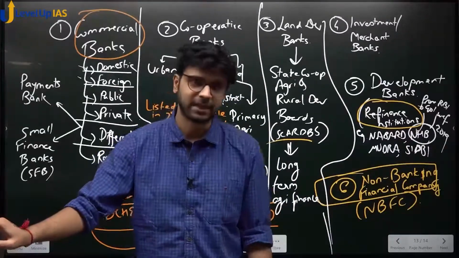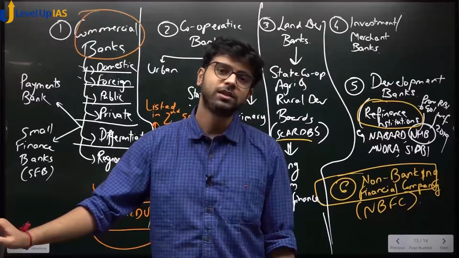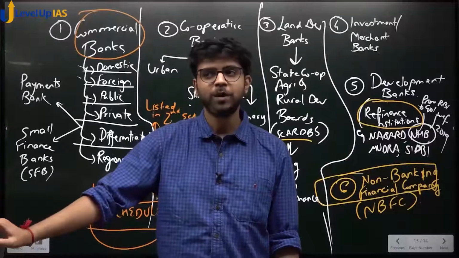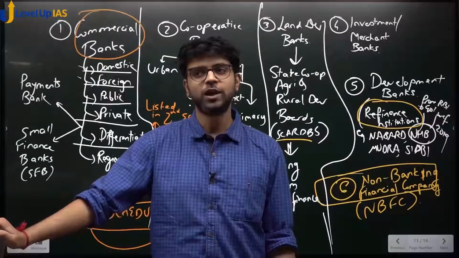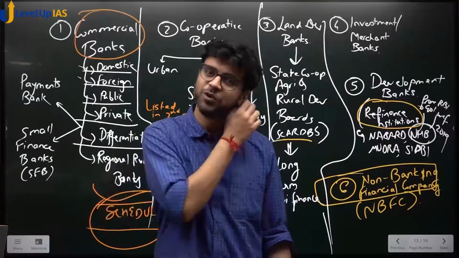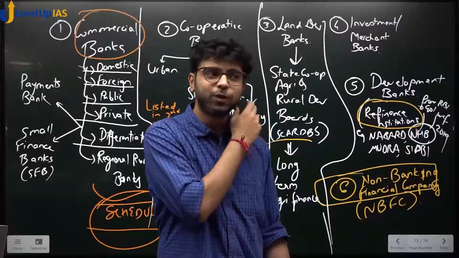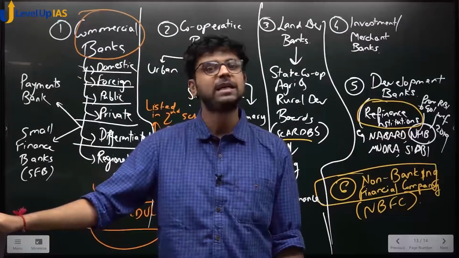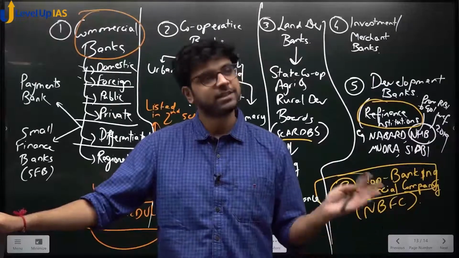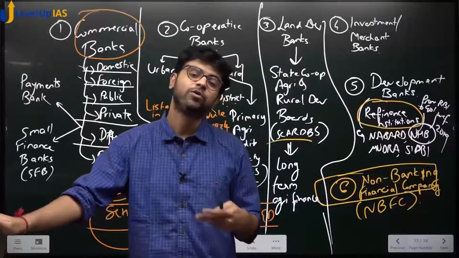NPAs are non-performing assets. Now, what do you think is an asset of a bank? Loans or deposits? Loans. So what do you think the term non-performing assets indicates? It means that you have given a loan. It is an asset, but it is not performing, which means income is not coming, interest is not coming, that borrower is not paying me back. Yes or no? So for banks, is it a good thing or a bad thing?